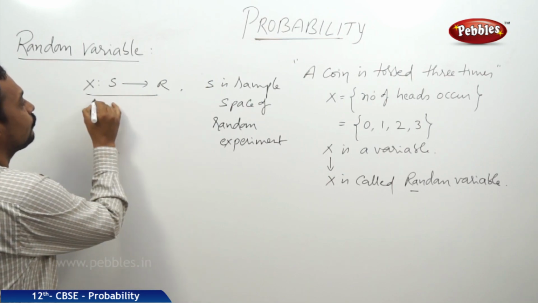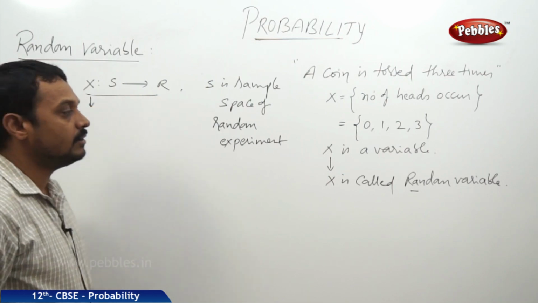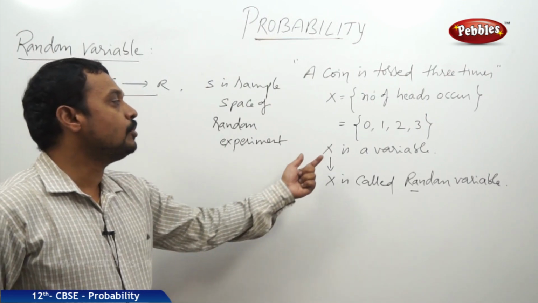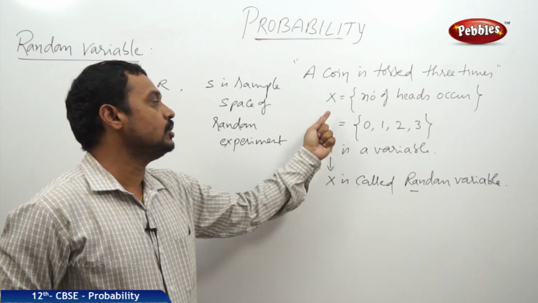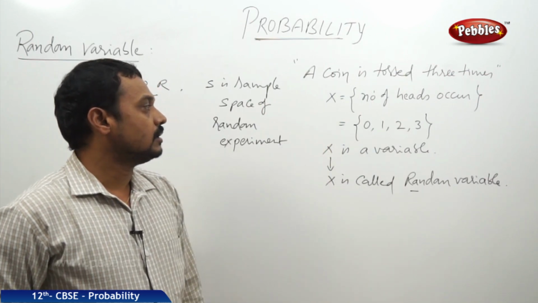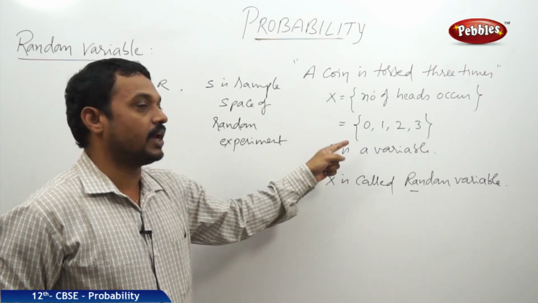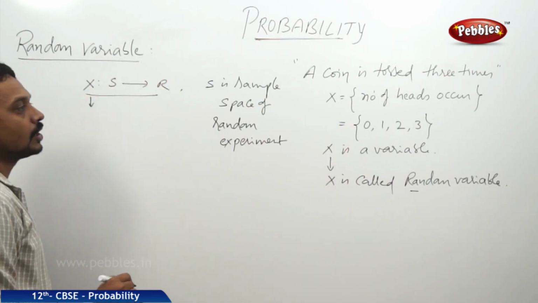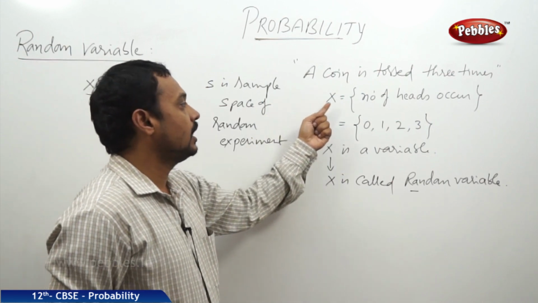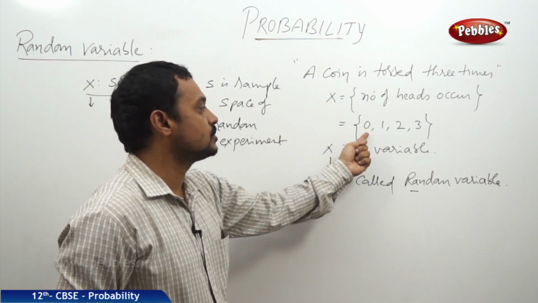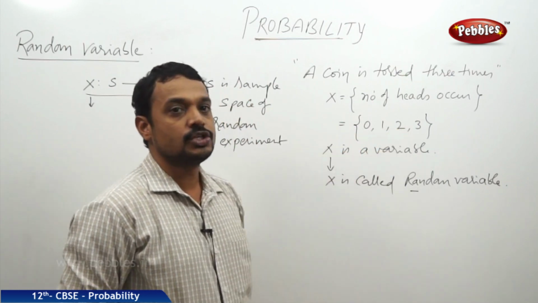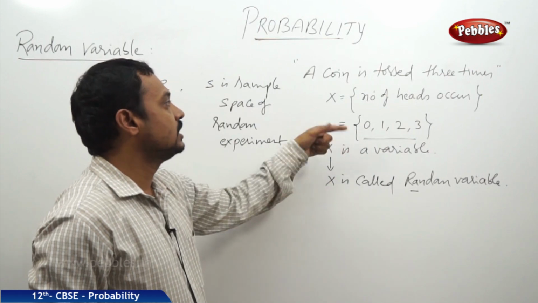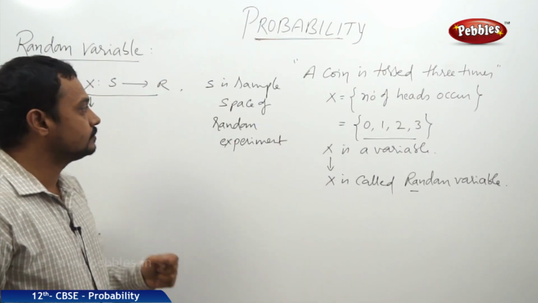Then the real valued function x is called a random variable. The possible outcomes are the possible values of x. The set of possible values of x is known as the range of the random variable x. Here in this experiment, x has the possible values 0, 1, 2, 3, so the set 0, 1, 2, 3 is the range of the random variable x.